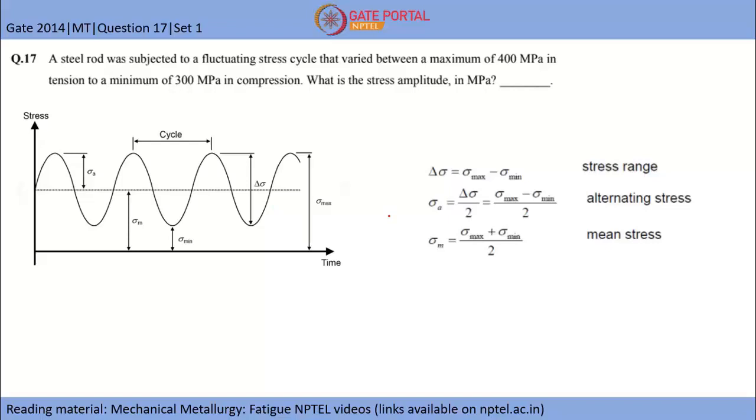Now what is given in the question is a maximum of 400 MPa in tension and a minimum of 300 MPa in compression. So this is tension-compression fatigue.